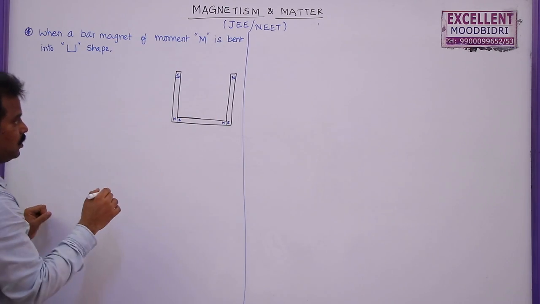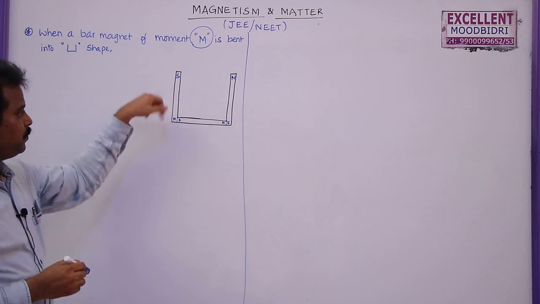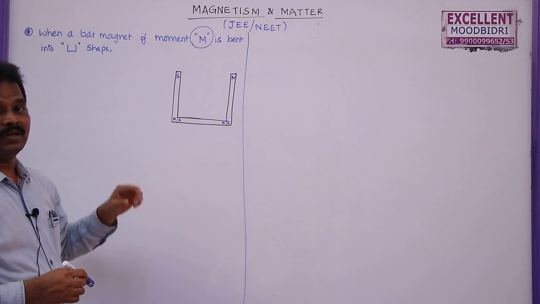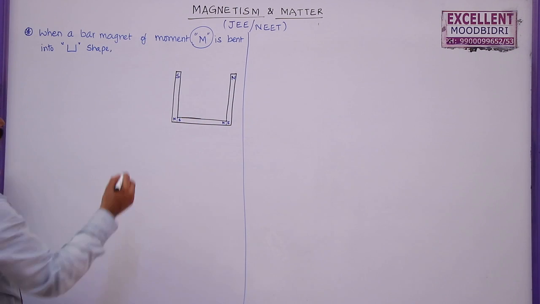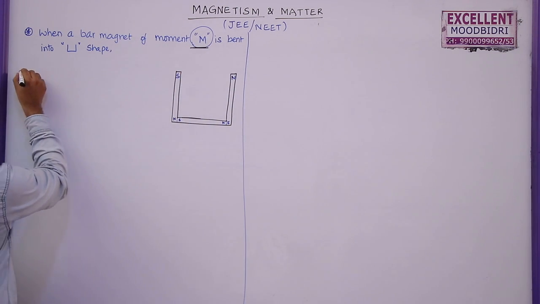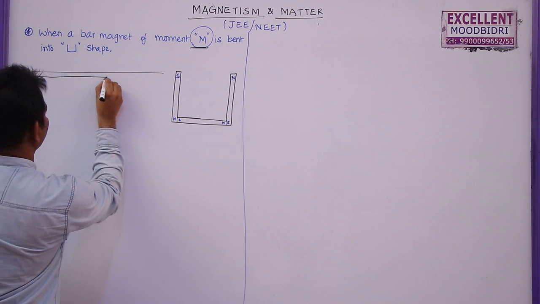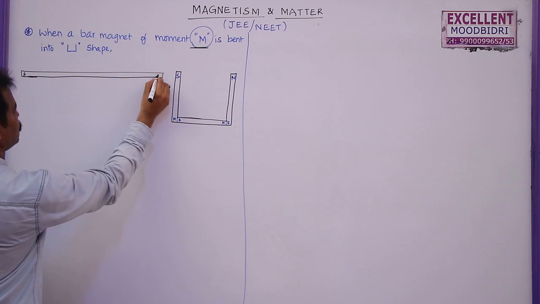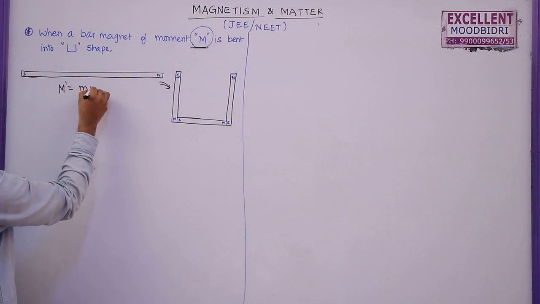Now we know that the original magnetic moment of the bar magnet was M. Here, as it is bent, the area of cross section of the magnet is not changing, but the distance between the north and south poles is decreased. That's why the magnetic moment will decrease. Here I am going to write the total original bar magnet, which was given like this. This is the original bar magnet which was bent into a U shape here. So this is the south pole, this is the north pole. So this magnetic moment is given by M into 2L.